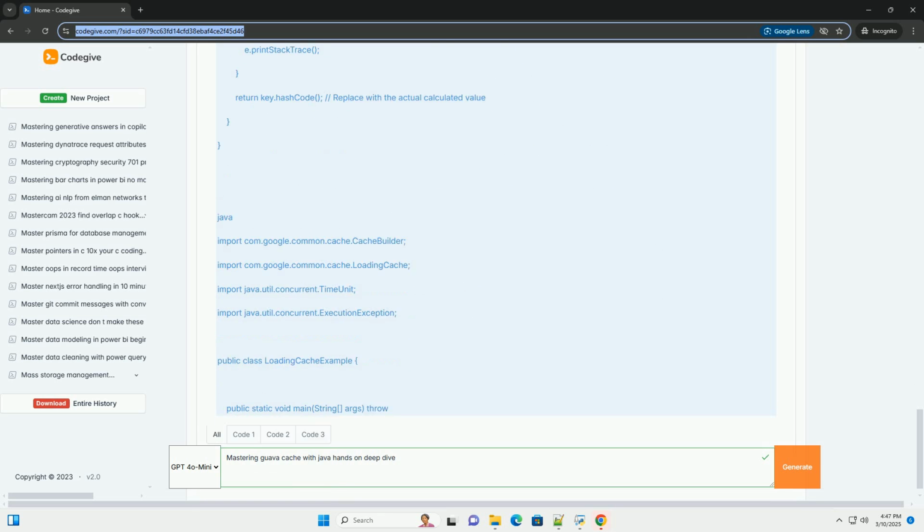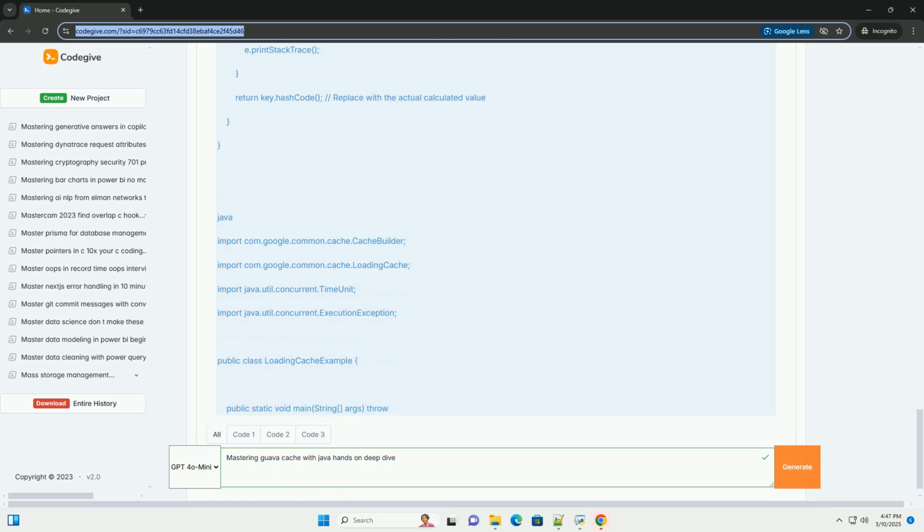When the cache reaches its maximum size, entries will be evicted based on a least recently used LRU algorithm. 3. expireAfterWrite(10, TimeUnit.MINUTES) specifies that entries should expire after 10 minutes of inactivity, no writes.